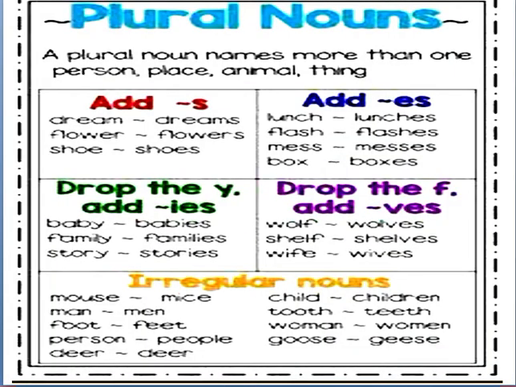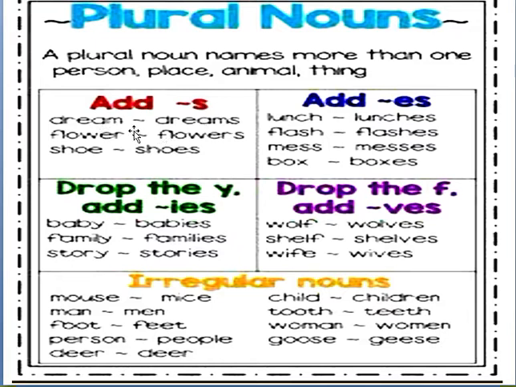What are plural nouns? Now see, a plural noun names more than one person, place, animal or thing, and for this we have to use different rules. For plural nouns we use different rules for different words, and I will explain all of that in this slide now. First is add s.